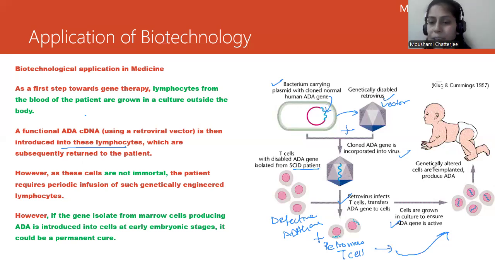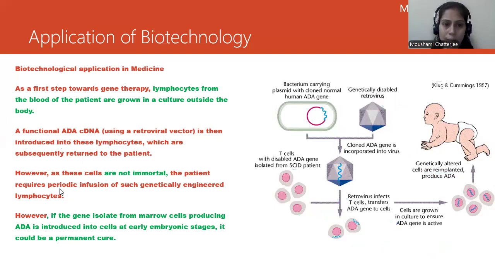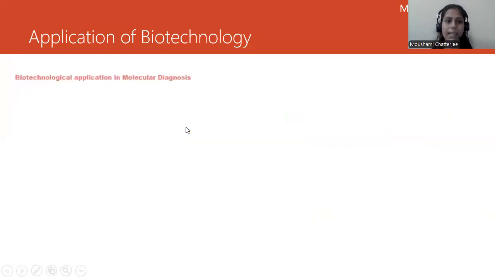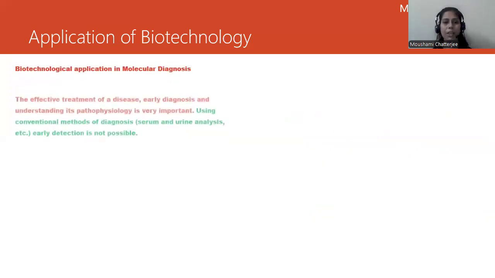And finally, what we can do is, this can be implanted into the zygote or the baby so that it can overcome this kind of disorder of ADA deficiency. So genetically altered cells are implanted producing ADA. So this is the normal procedure what we have done. This is the flow chart which I have just shown you to explain the same. I hope this is absolutely clear, which is the first gene therapy which was done. So this was the first gene therapy done in a 4-year-old girl who was suffering from an ADA gene deficiency, right?